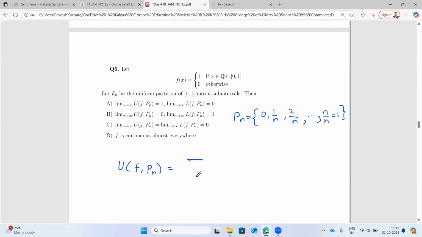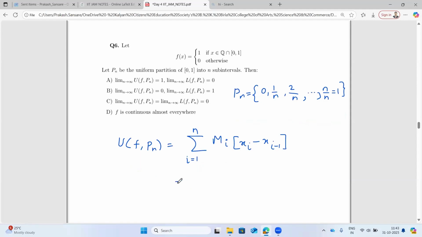We know that U(f,Pn) is basically the summation i goes from 1 to n of capital Mi times (xi minus xi minus 1). So what will be the capital Mi here?